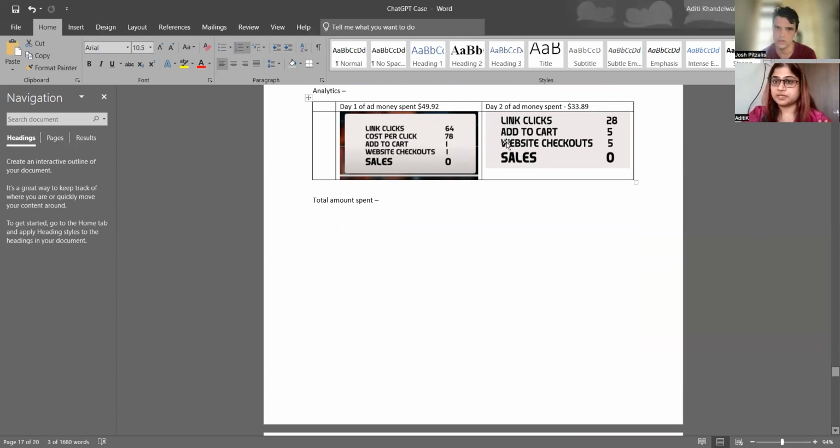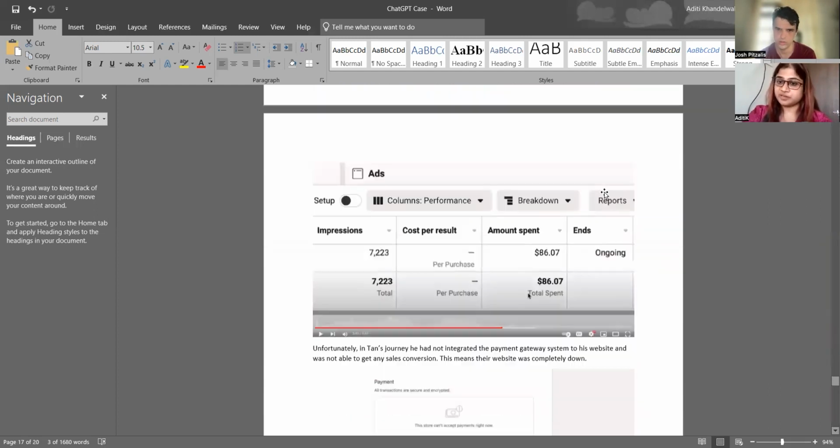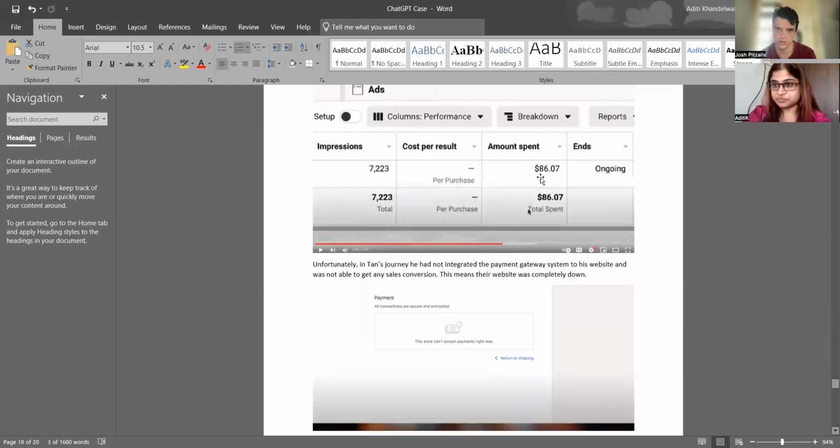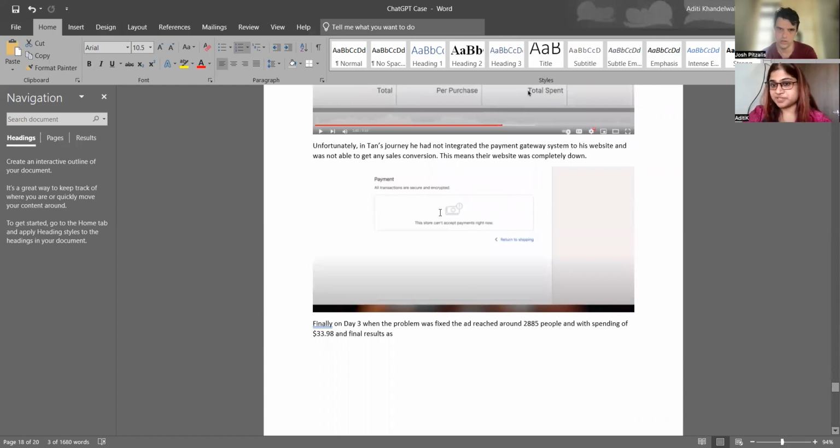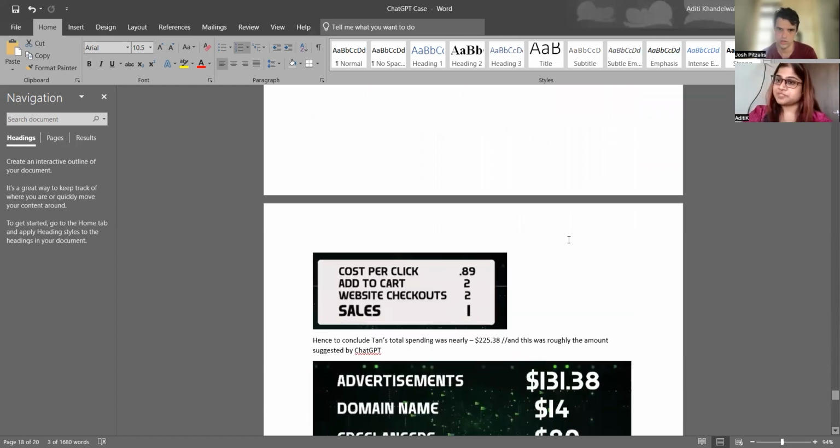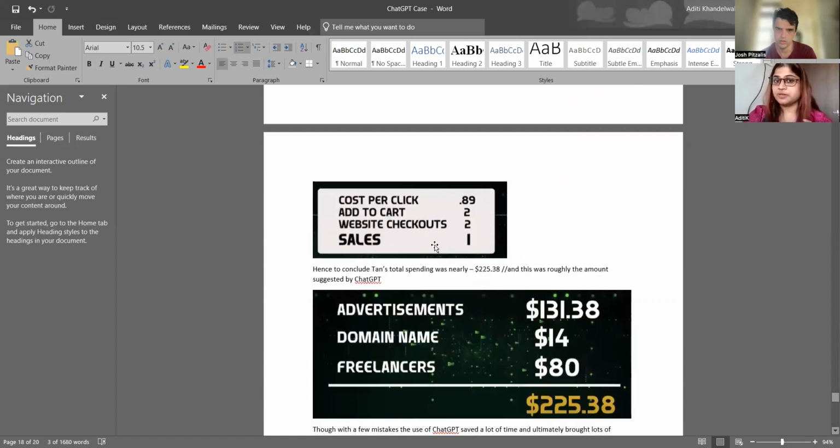If you look at the analytics table, on the advertisements there were so many link clicks that had happened. On day 2, the link clicks were this, but the sales were 0. One mistake that he made was that he did not integrate the payment gateway to his Shopify page. On day 3, he corrected it. He showed that this was his ad spending, but somehow the website was down the entire time. But when the website went up again, he finally started getting results, and one sale finally happened.